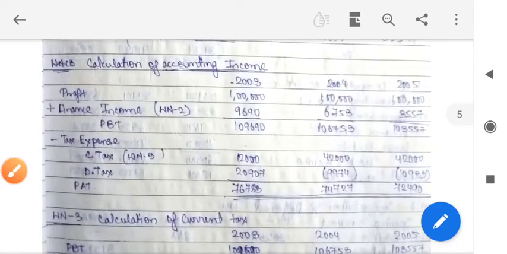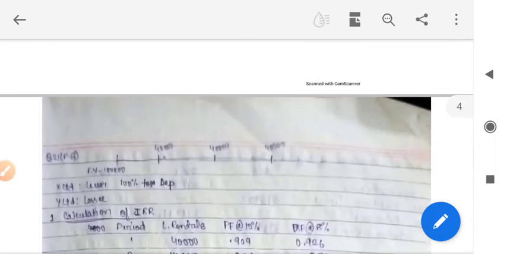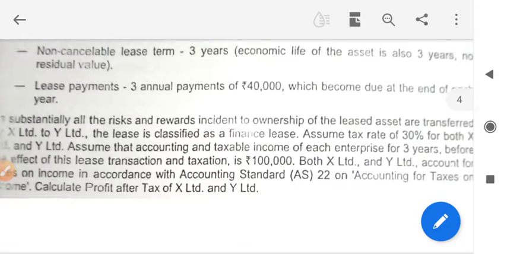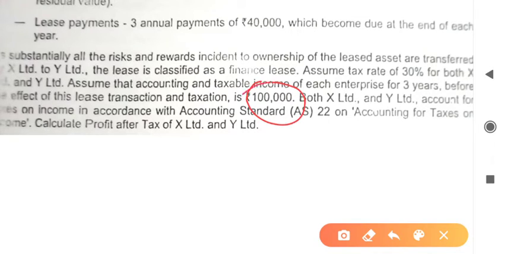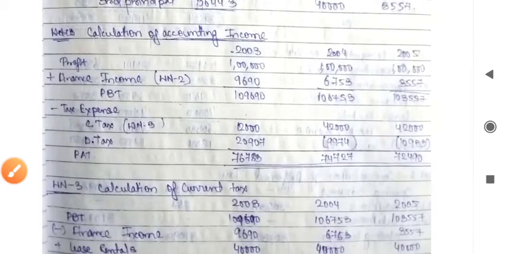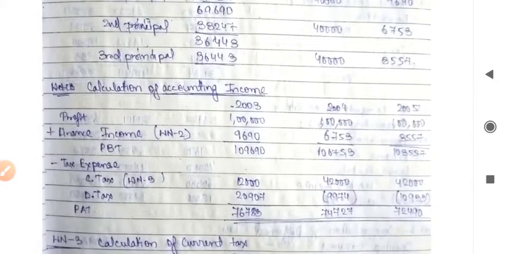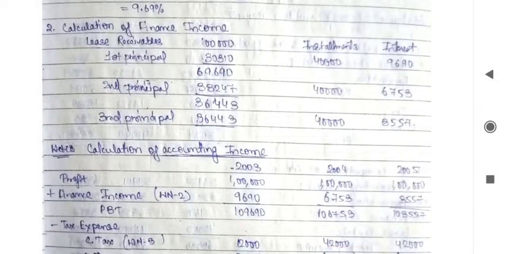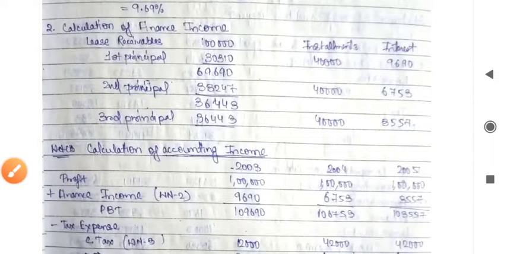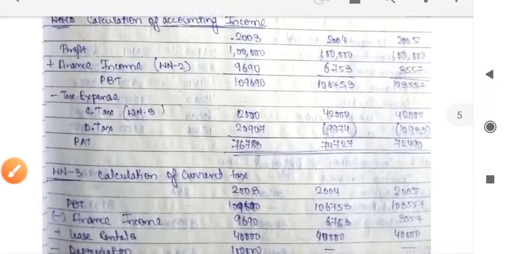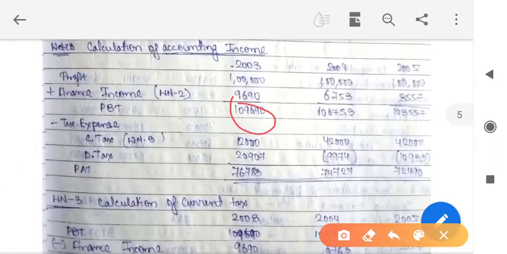Then for the calculation of accounting income, we will check the accounting income. Profit is 1 lakh, 1 lakh, 1 lakh as given in the question. So 1 lakh is the profit every year. And the financial income we have calculated in this working, 96,000, and the PBT, profit before tax, we came to this for year 1 and year 2 respectively.